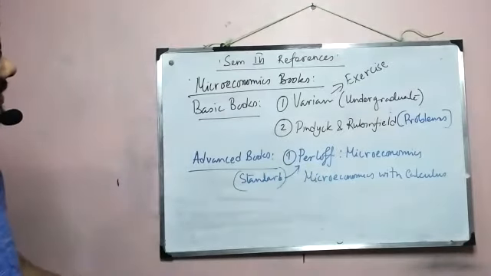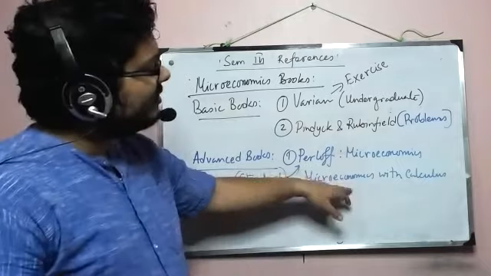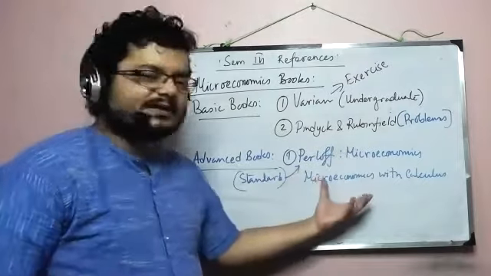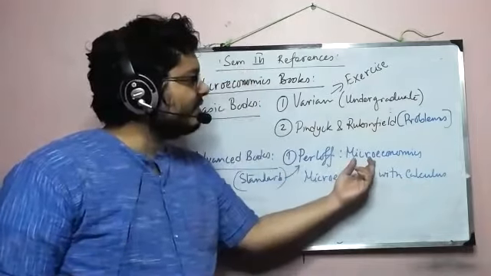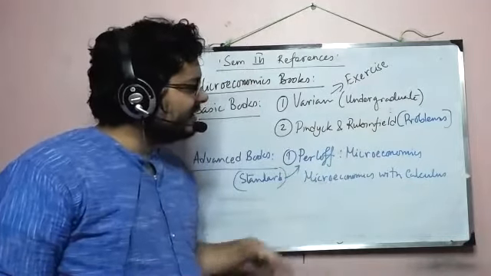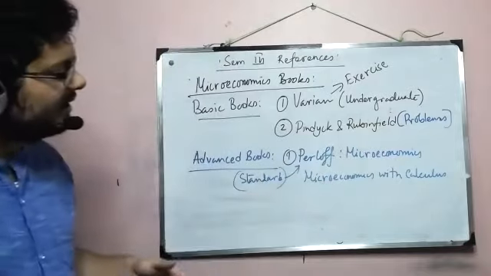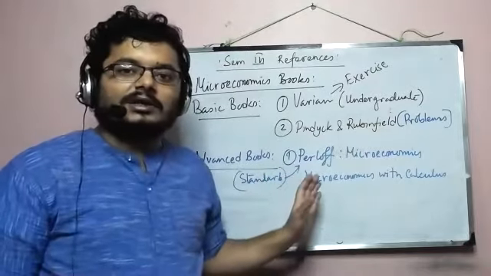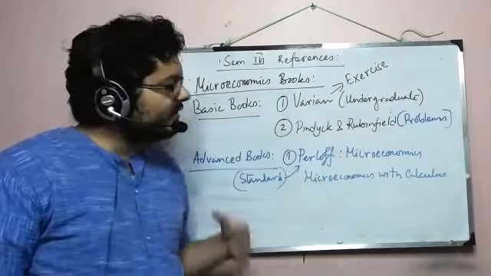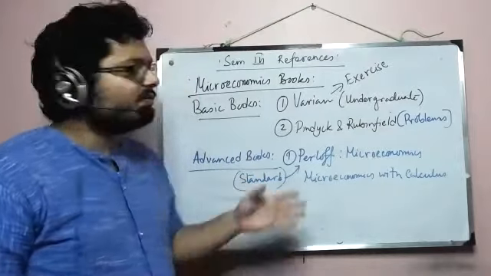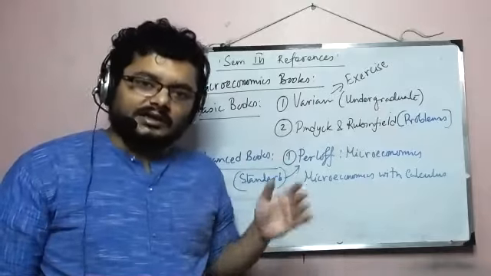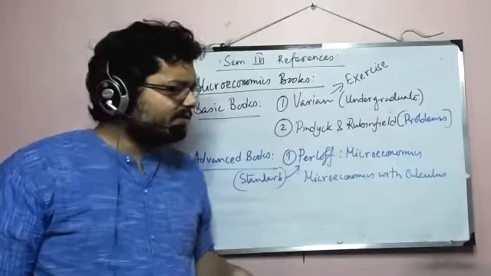Okay, and the only difference between these two books is that the second one has some derivations which this book does not have. But otherwise, the content, the diagrams, the problems, they're all the same. So there is no problem in that sense. And to the extent of the missing derivations, if those are important, we'll be doing it in the class, and if we are not doing it, then that's not important.